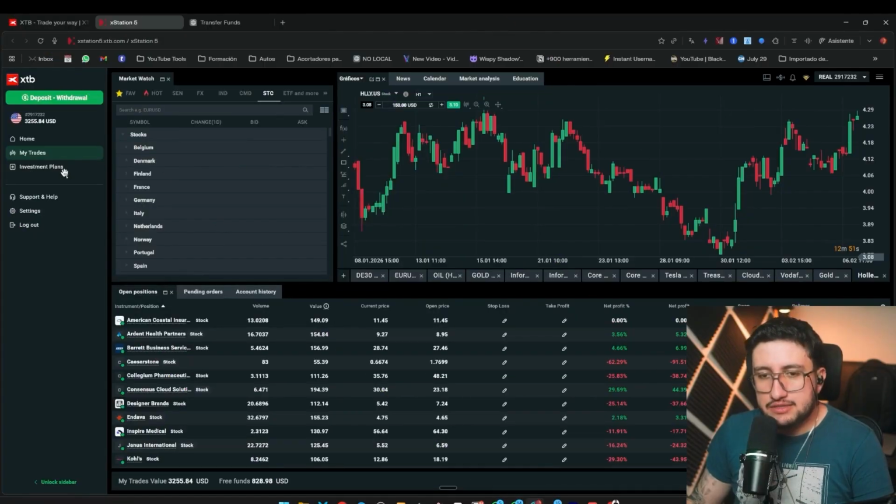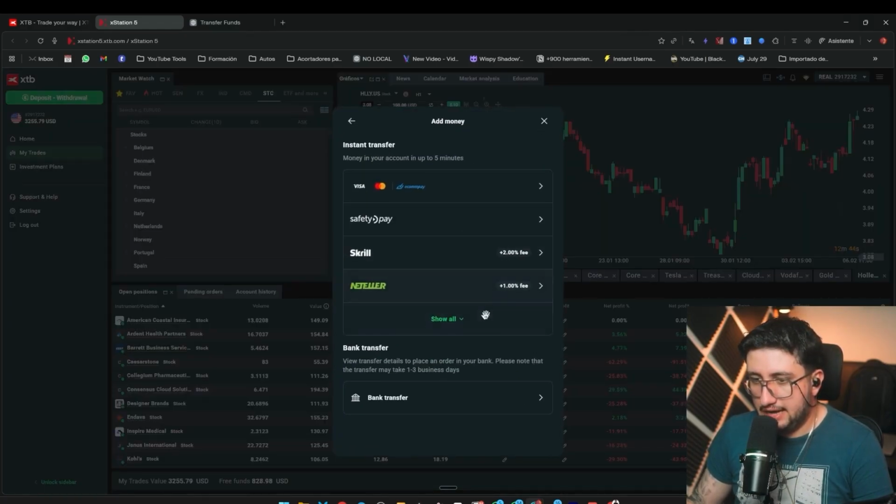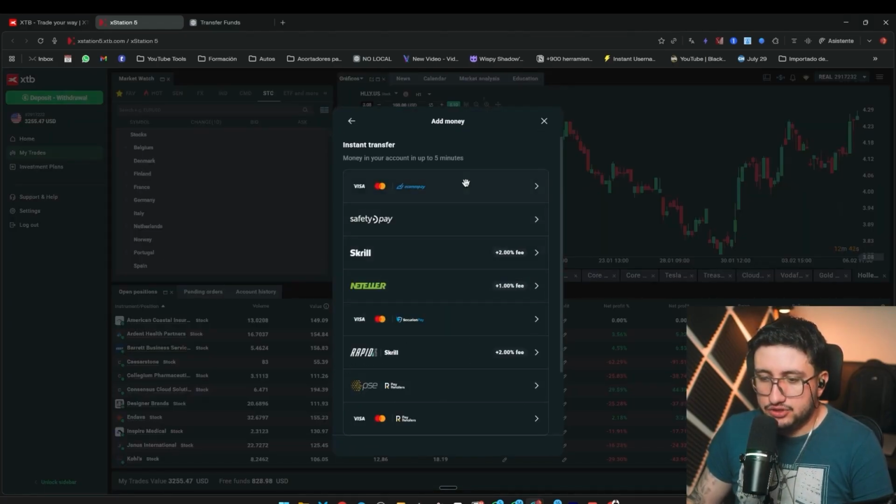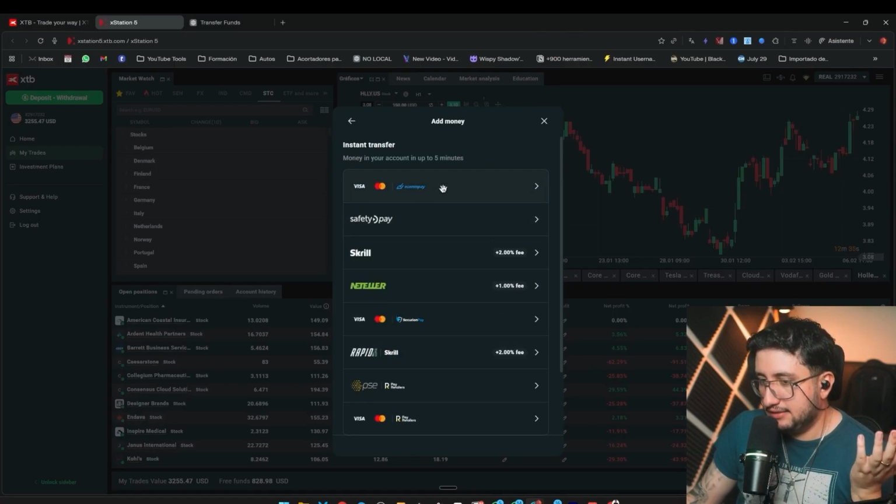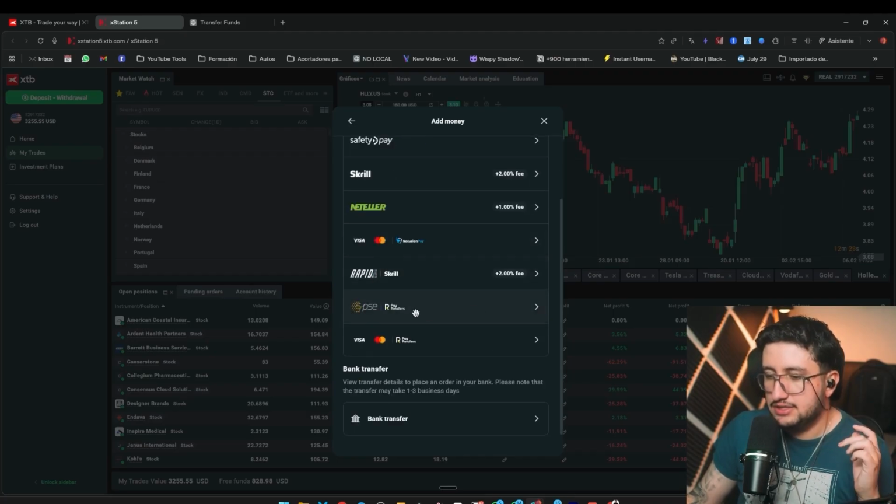Now we move on to the next point of comparison, which is deposits. So here we have XTB. I'm going to click on deposit and then click on add money. And this, again, will change depending on the regulations we have. In my case, it allows me to deposit with a credit card, debit card, Skrill, NetTeller, or local payment methods, depending on the country you're watching this video from.